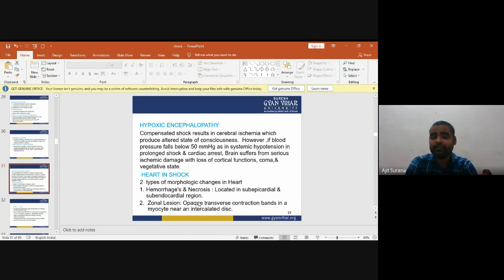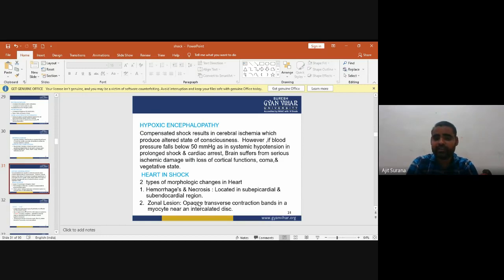When blood pressure falls below 50 mmHg, systemic hypotension occurs in prolonged shock and may cause cardiac arrest, due to which the brain suffers serious ischemic damage with loss of cortical function, coma, and the vegetative state. Heart in shock.